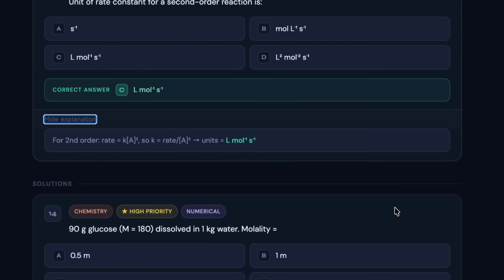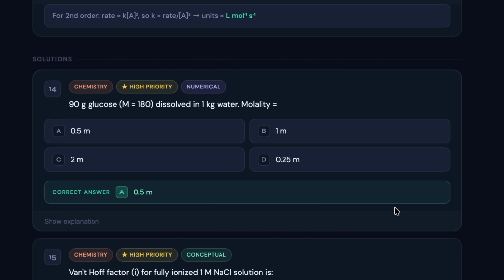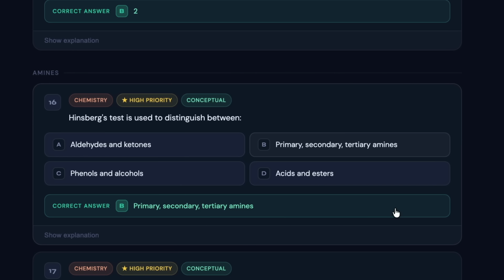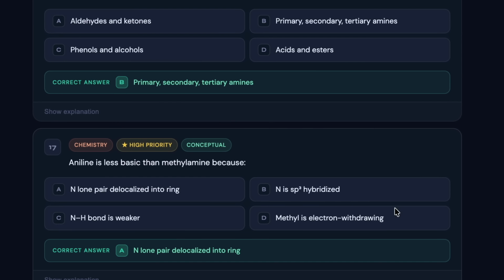Next we have a question from solutions, the 14th question, and the correct answer for the same is 0.5 m. For the 15th question, the answer is B, which is 2. As we move ahead, we have another question from amines, and the correct answer for the same is B. And for the 17th question, the answer is A, and the question priority is high priority and conceptual based.